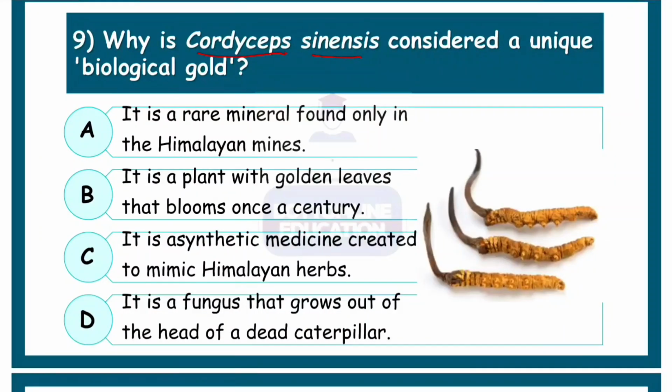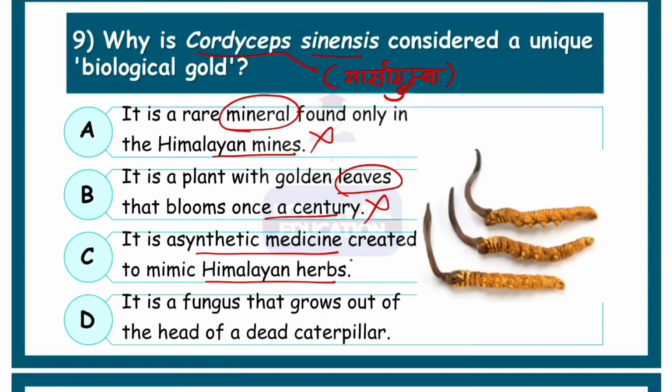Why is Cordyceps sinensis considered a unique biological gold? Okay, Cordyceps is also known in Nepali as Yarsa Gumba or Yarsa Gumbu. Now, why is it called a unique biological gold? It is a rare mineral found only in Himalayan mines. It is not a mineral. It's a plant with golden leaves that blooms once a century. It does not have leaves. It is a synthetic medicine created to mimic Himalayan herbs. No, that's not created like that.